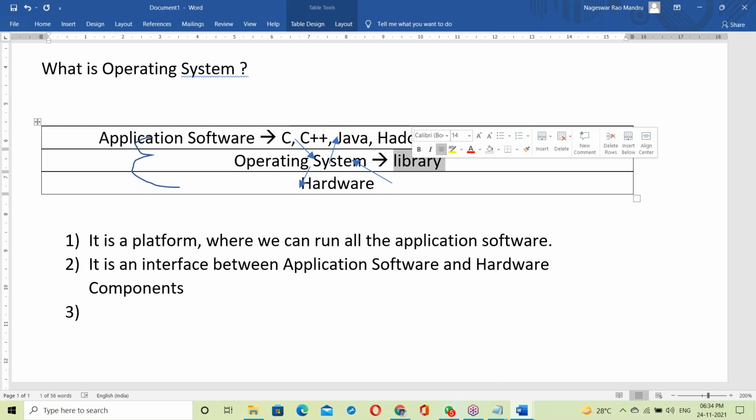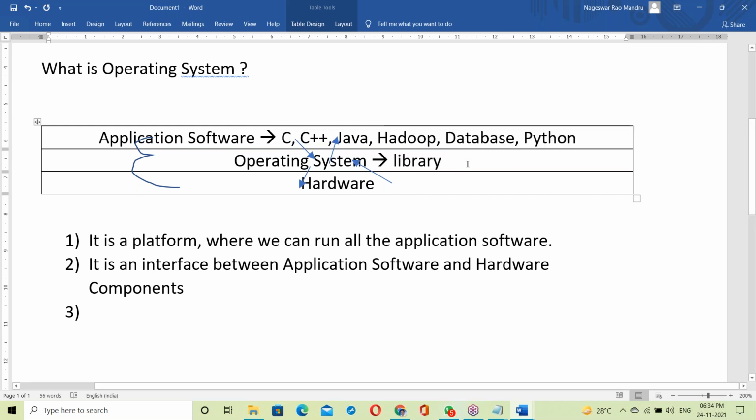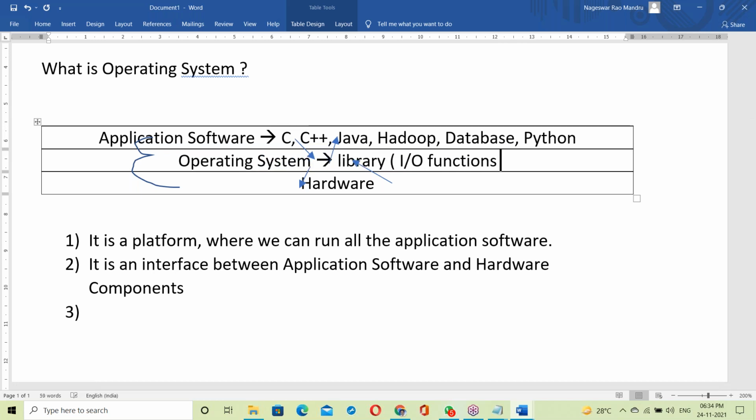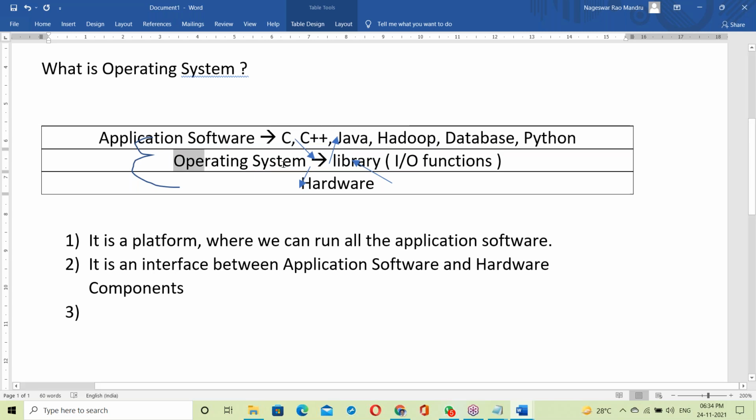Input output functions. This library contains input, output functions here. So OS is using the library. OS communicates between application software and hardware through the OS library.